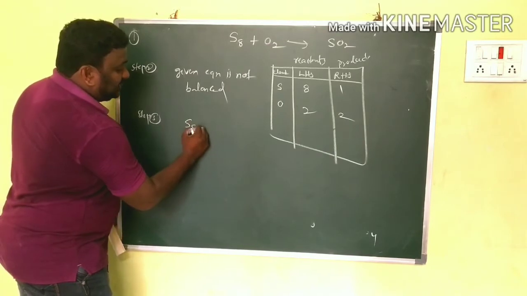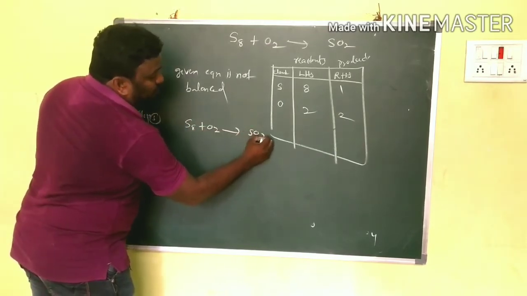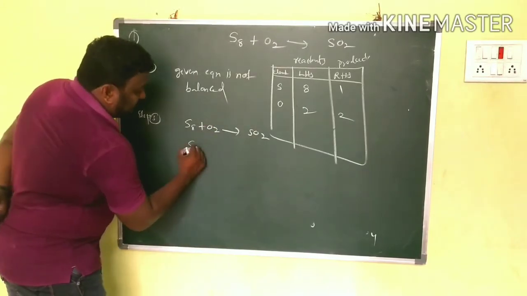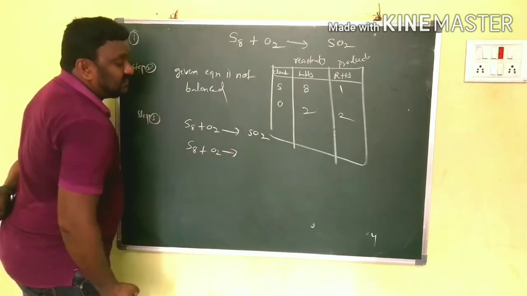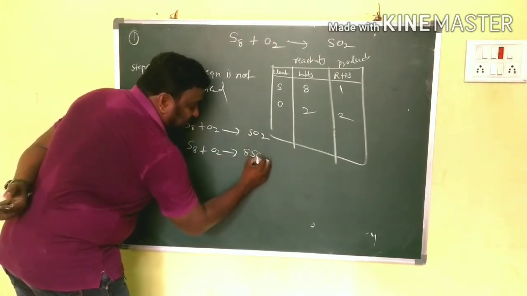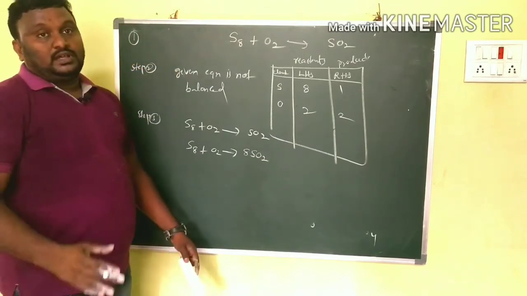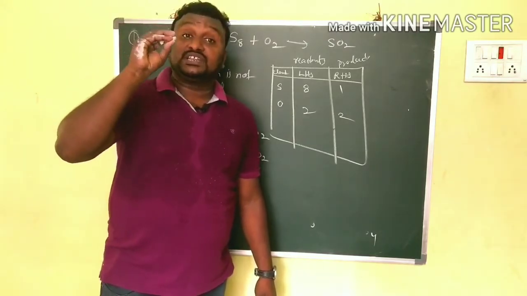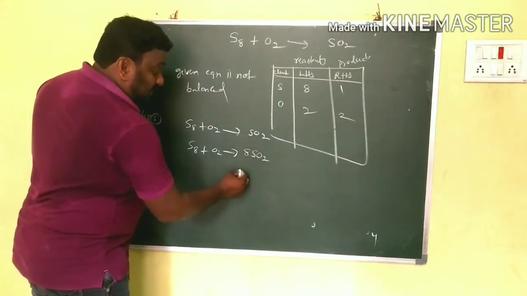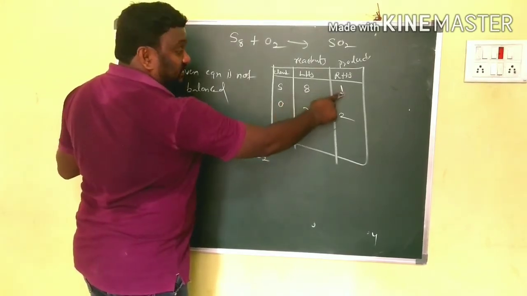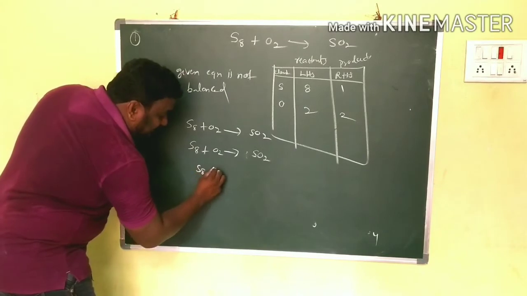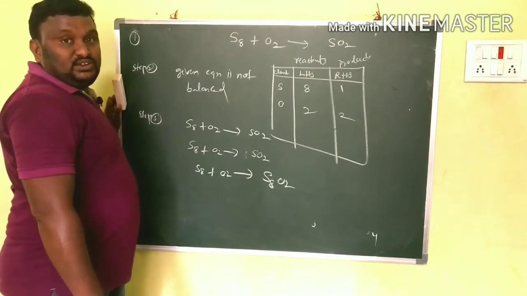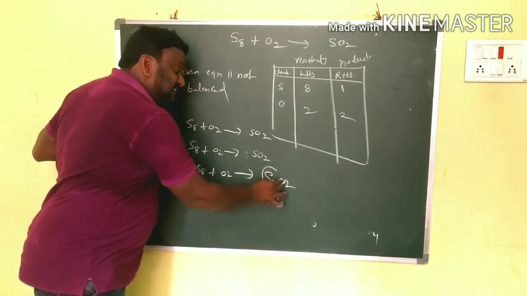So again I am writing here S8 plus O2 gives SO2. I want to balance sulfur first. To balance that I am writing 8 SO2. I am repeating the same thing: we have no right to change the subscripts. For example, here we have S8 and here S1. To balance that, if you write it like S8O2, it is wrong.